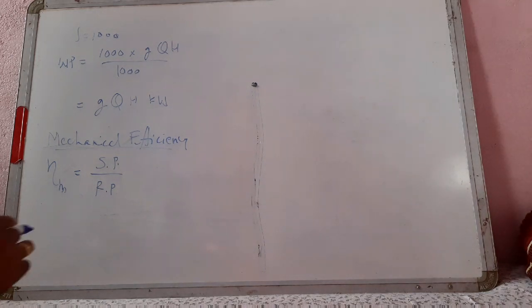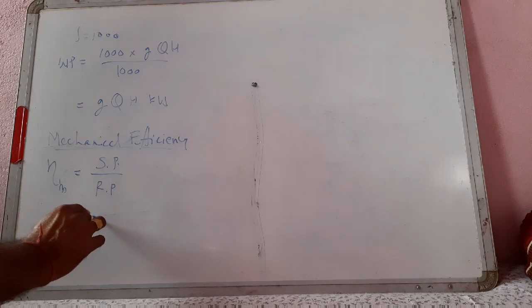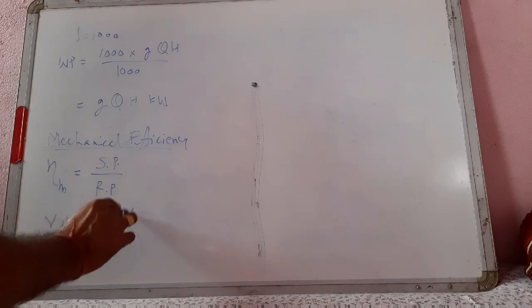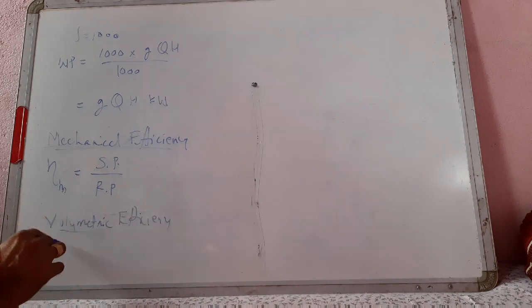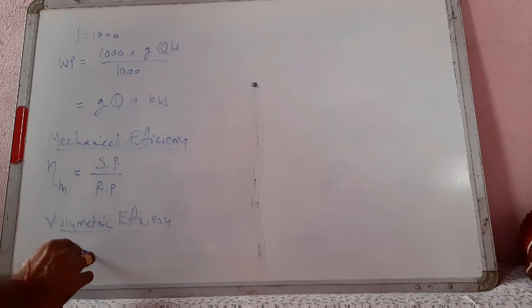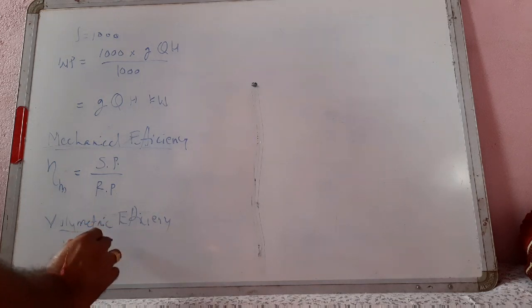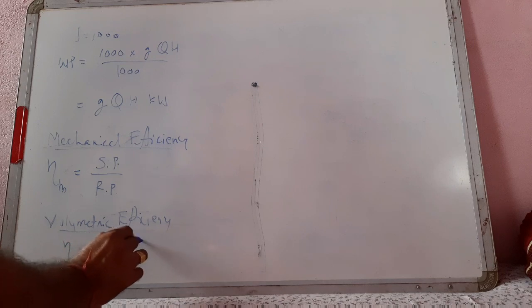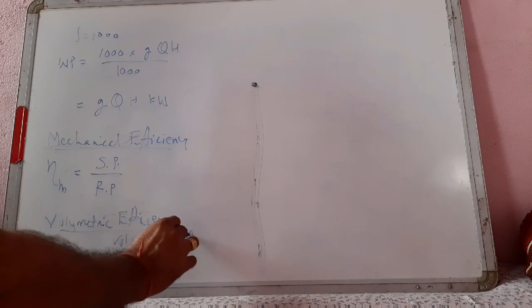Next is volumetric efficiency. This is eta volumetric equal to volume of water actually striking the runner by volume of water supplied to the turbine.